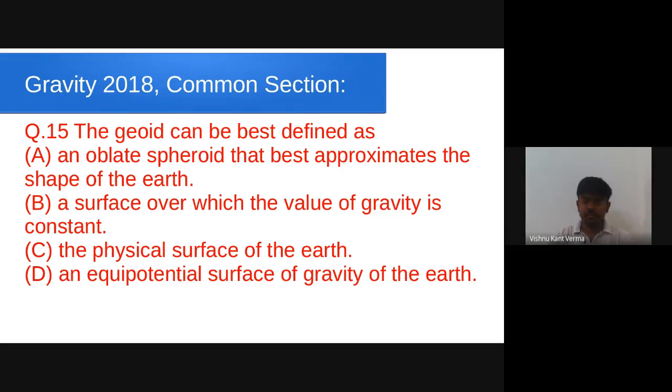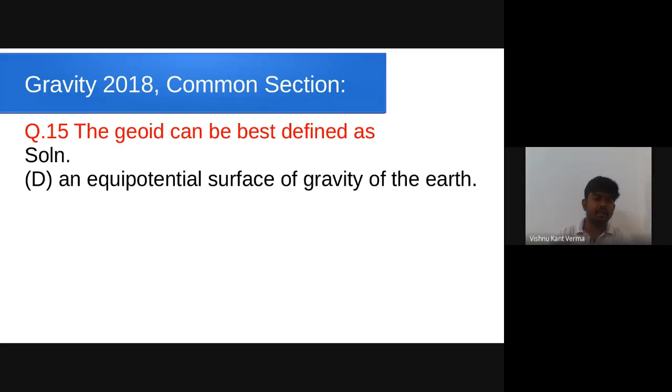According to the definition given in the book Fundamentals of Geophysics by William Lowrie, geoid is a physical equipotential surface of Earth gravity. The equipotential surface shall be physical. For a homogeneous spheroidal Earth, there will be an infinite number of spherical surfaces that are equipotential. But geoid is that one that is the physical equipotential surface. So here D is the correct option. An equipotential surface of Earth gravity is termed as geoid.